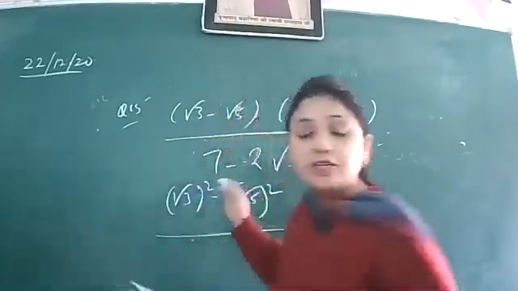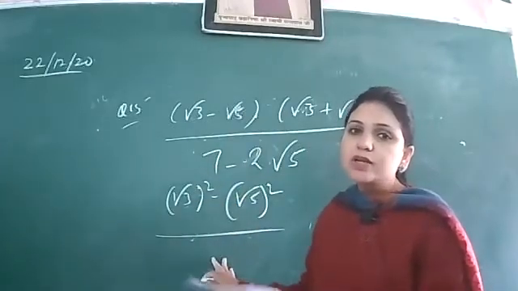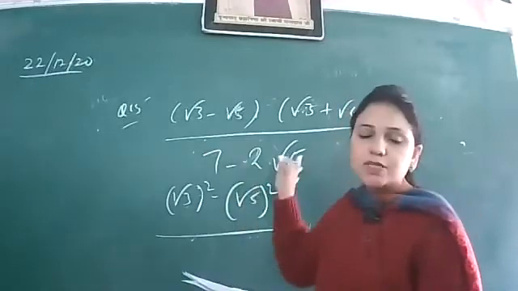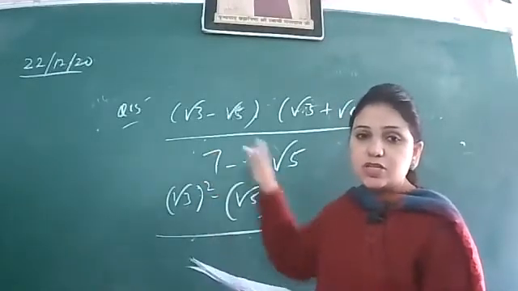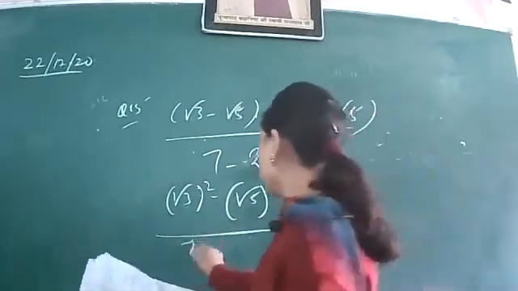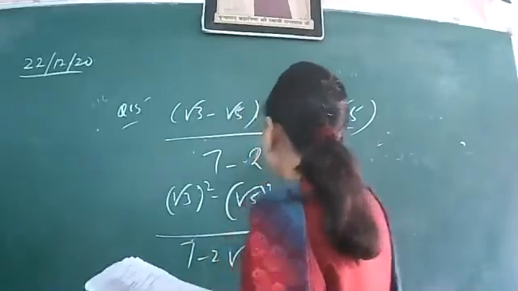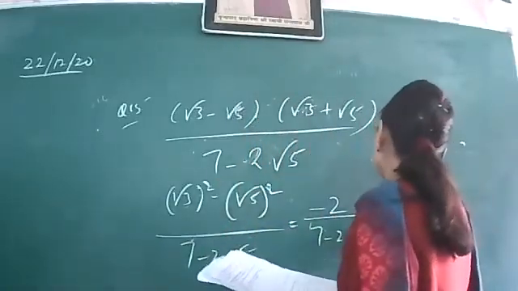And in the denominator, what the students are doing, 7 minus 2 root 5 is 5 root 5. How is it 5 root 5? How can 2 root 5 be subtracted from 7? They are of different categories. This is rational, this is irrational. How can we subtract them? So it is to be written as it is, 7 minus 2 root 5, and in the numerator 3 minus 5, this will be minus 2, over 7 minus 2 root 5.